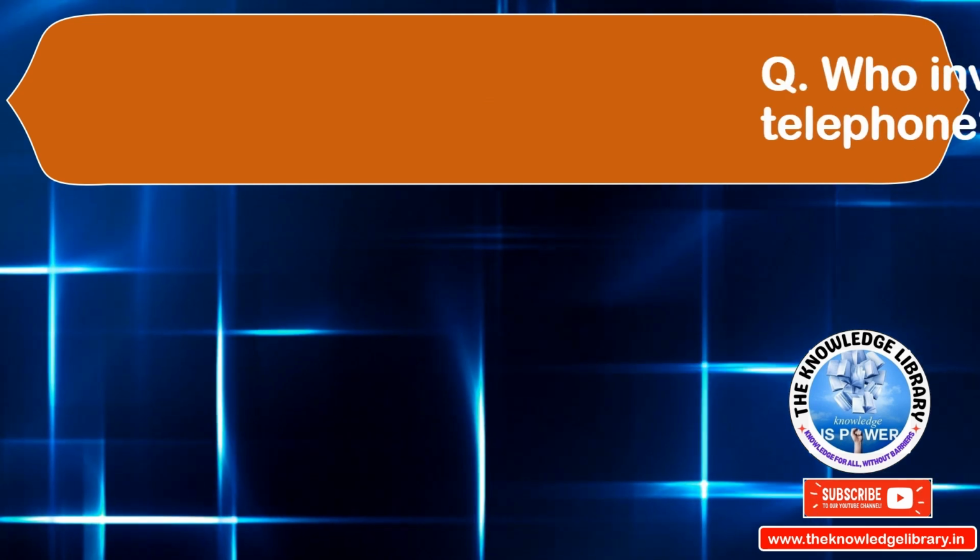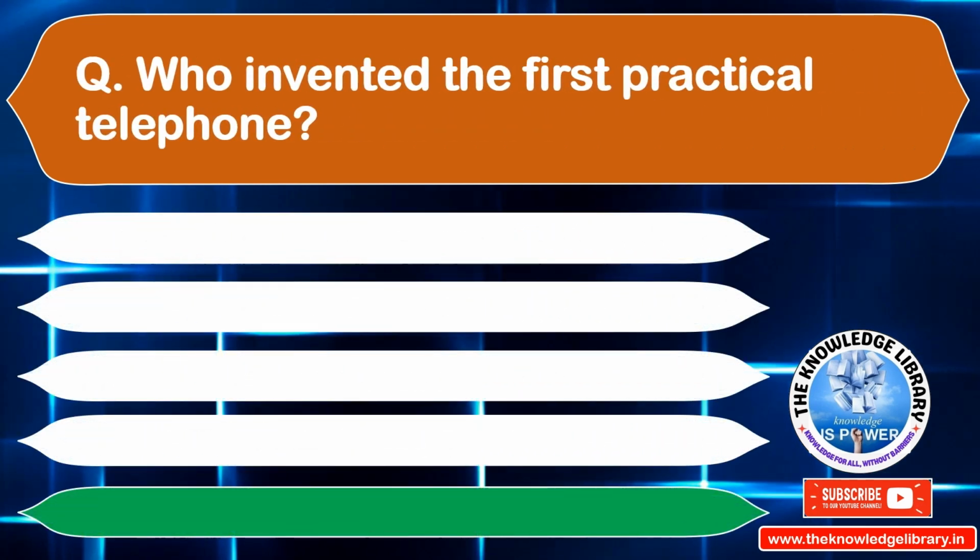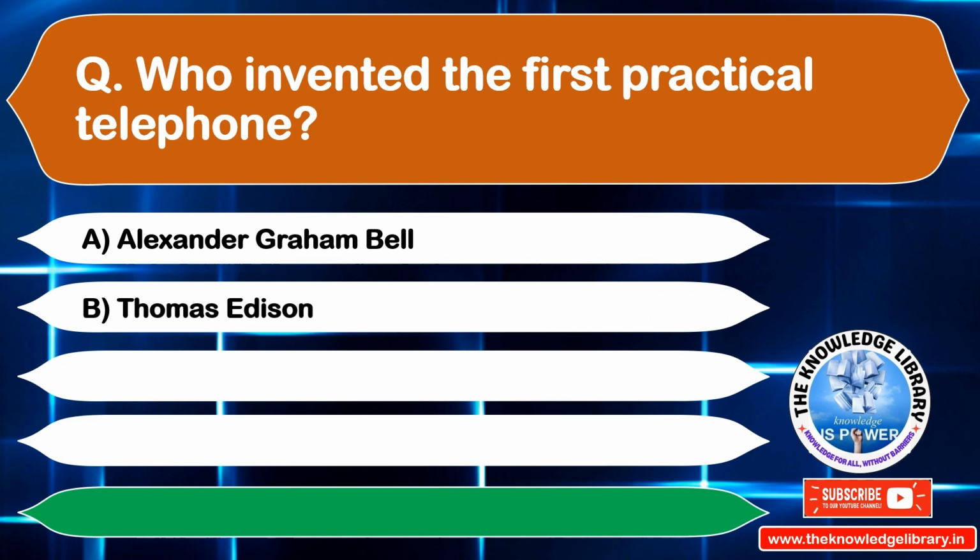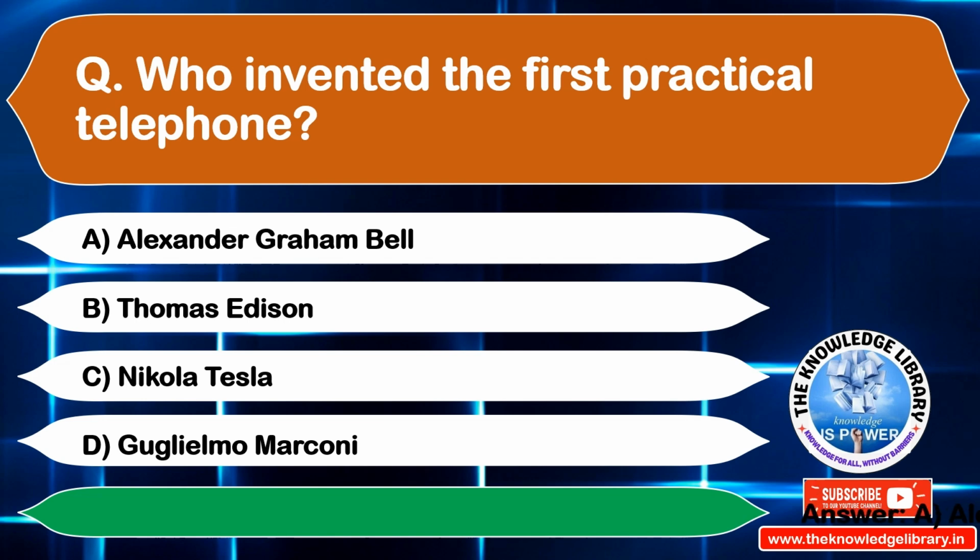Who invented the first practical telephone? Option A. Alexander Graham Bell. Option B. Thomas Edison. Option C. Nikola Tesla. Option D. Guglielmo Marconi. The correct answer is option A. Alexander Graham Bell. Moving to the next question.